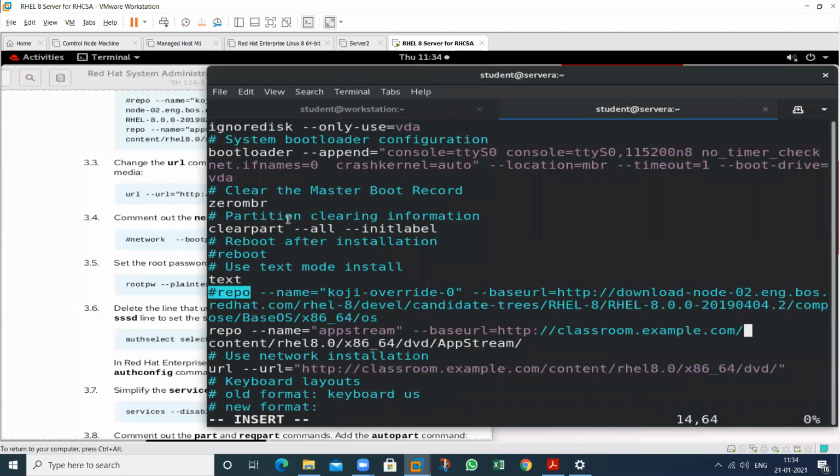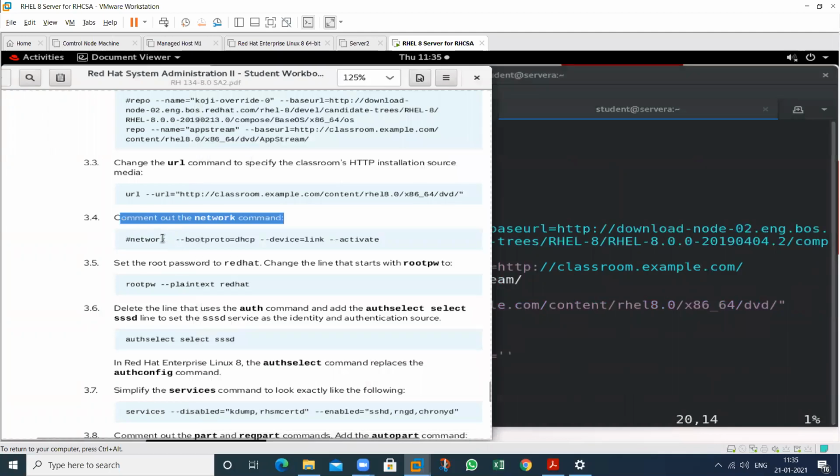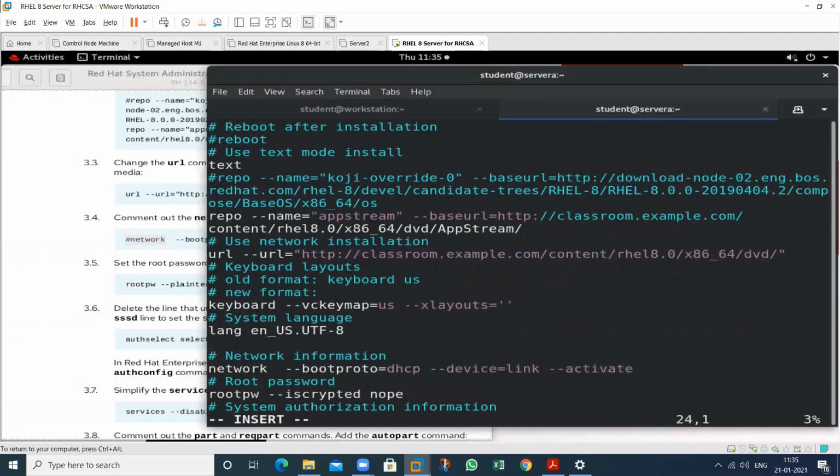This is the change regarding the network. So disable this particular line. I do not want the IP from the DHCP server. I want it manually. So disable this one. So where is the network? Go to the network setting. The network setting is here.